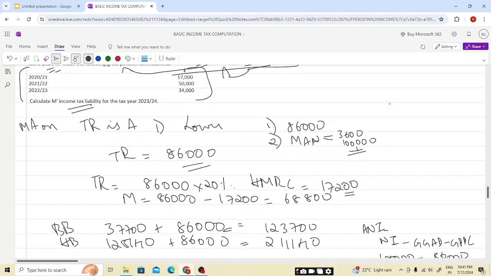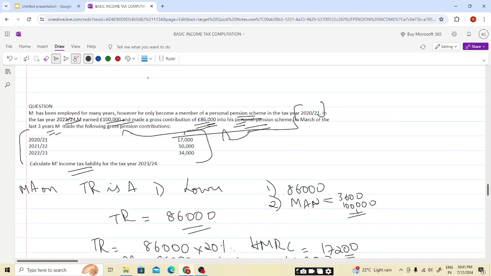Now coming to the next area, see here, students, the annual allowance. What is the maximum annual allowance we can contribute? We can contribute a maximum of 40,000. This limit will be increased by unused allowances from previous years.